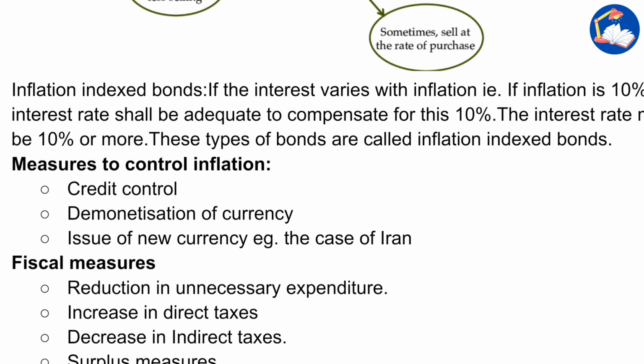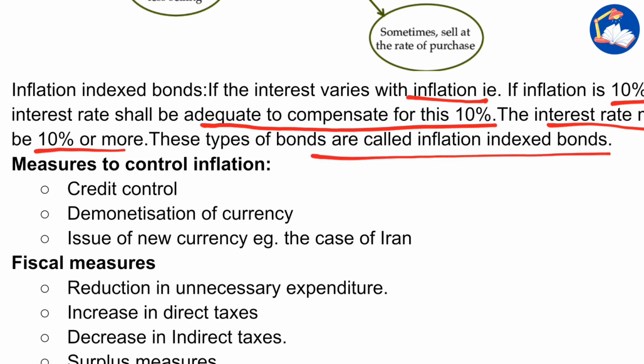Now, inflation indexed bonds. What are inflation indexed bonds? This question can be asked. If the interest varies with inflation, that is, if inflation is 10%, the interest rate shall be adequate to compensate for this 10%. The interest rate may be 10% or more. This type of bonds are called inflation indexed bonds. We will discuss bonds later, but just get an idea.